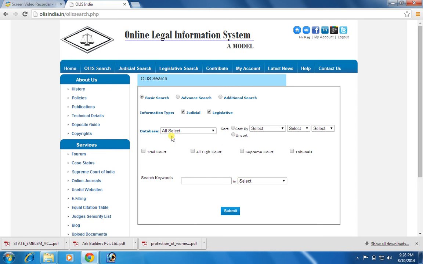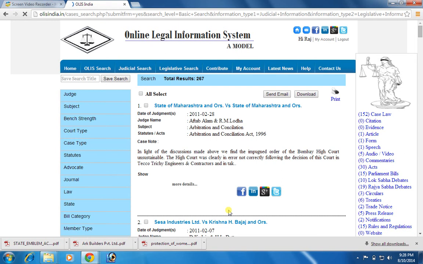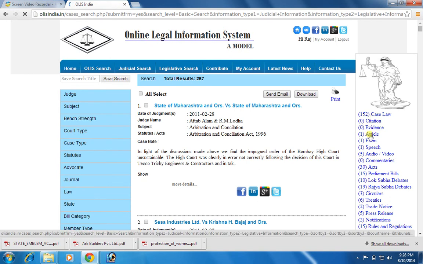Suppose I want to explore the whole database in a single shot, and I use a keyword state and then click on the submit button. What it did, it retrieved 267 results out of all these databases, which contain on the right side panel 152 case laws, 1 article, 1 form, 1 speech, 5 audio video, 30 acts, 15 parliament bills, 10 Lok Sabha debates, and so on and so forth.